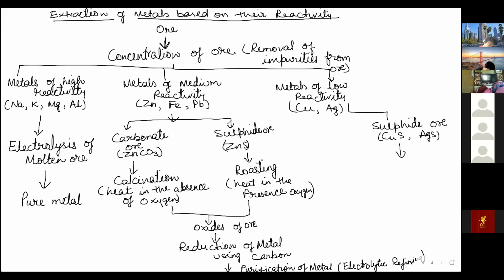What does sulfide ore undergo? They undergo roasting. Always remember sulfide ores undergo roasting. Already given what roasting is, heating in the presence of oxygen. Now after roasting you will get oxide of ore. Okay, same process repeated.